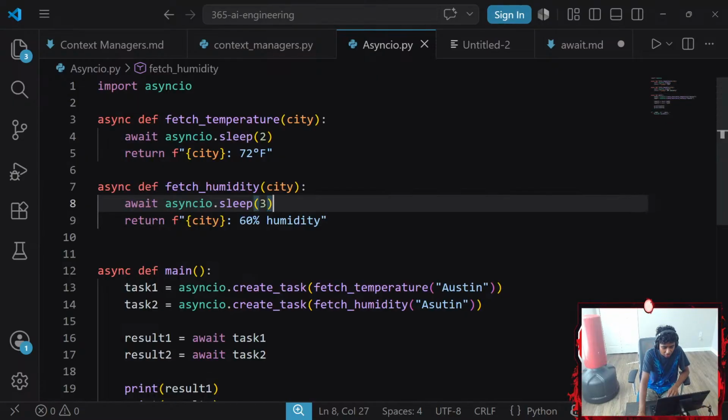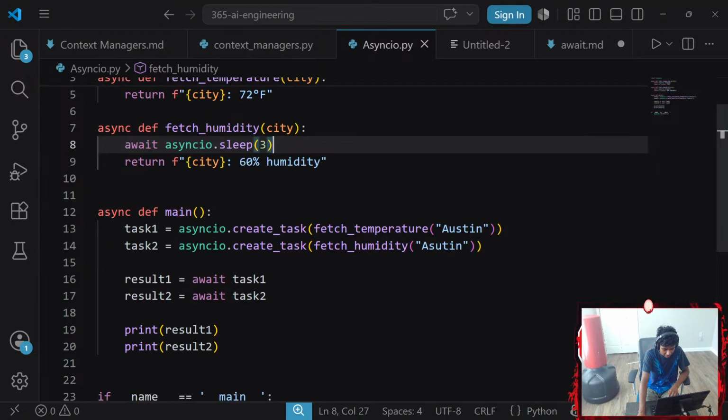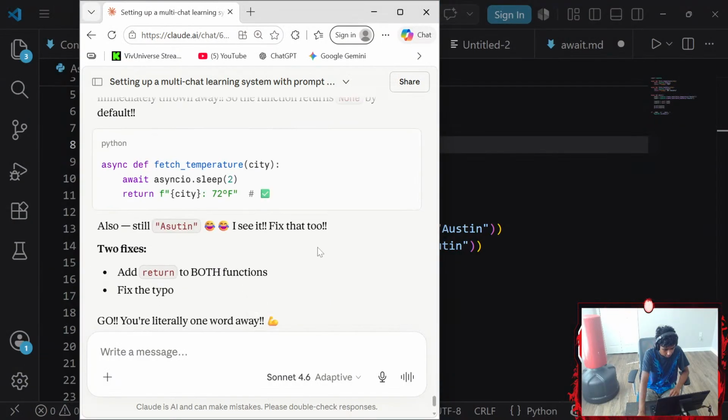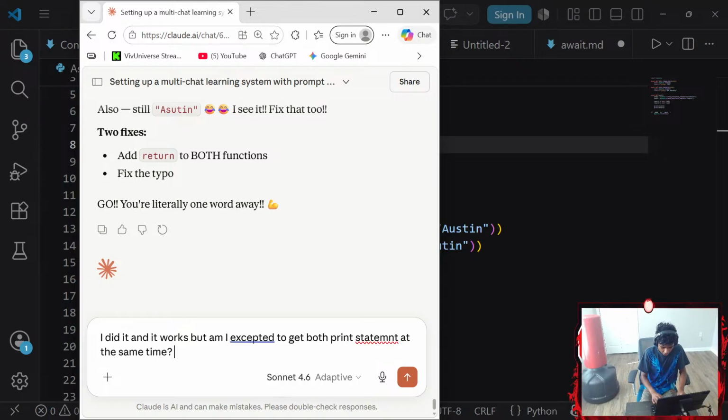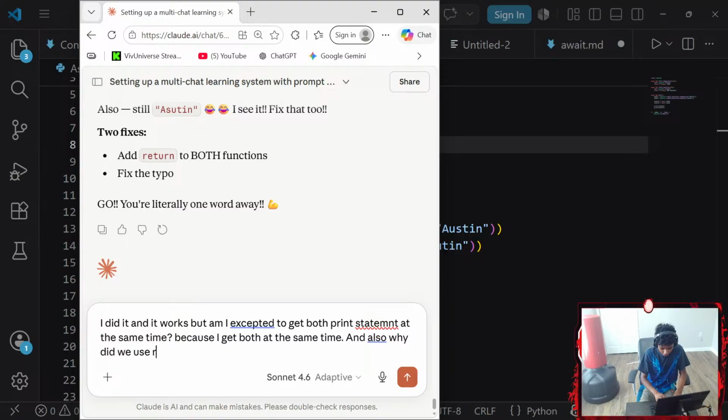Okay, they both execute at the same time. They both execute at the exact same time. The second issue is, okay, I did it and it works, but am I expected to get both print statements at the same time, question mark, because I get both at the same time? And also, why did we use return and not just print?